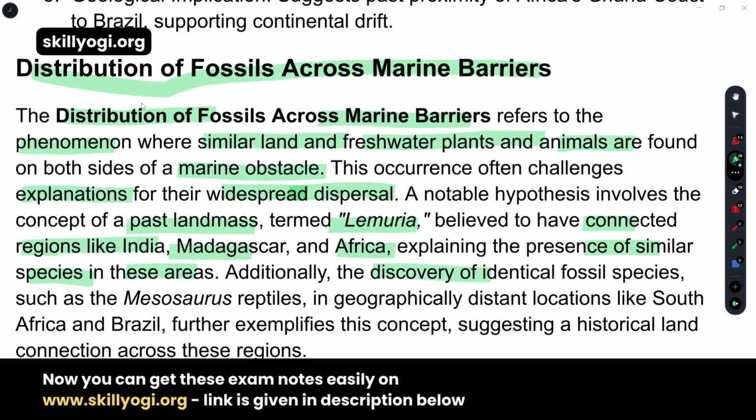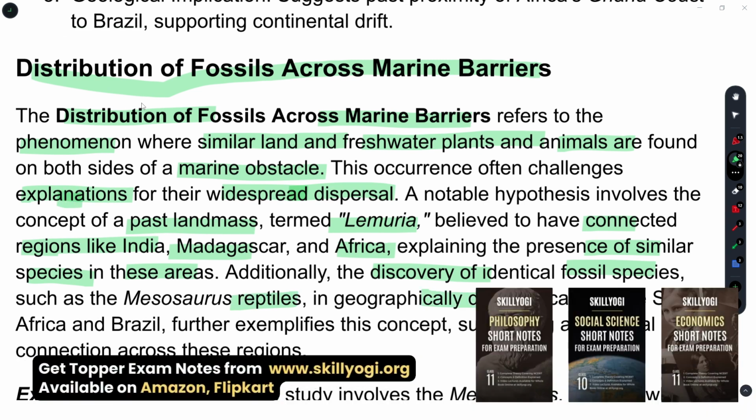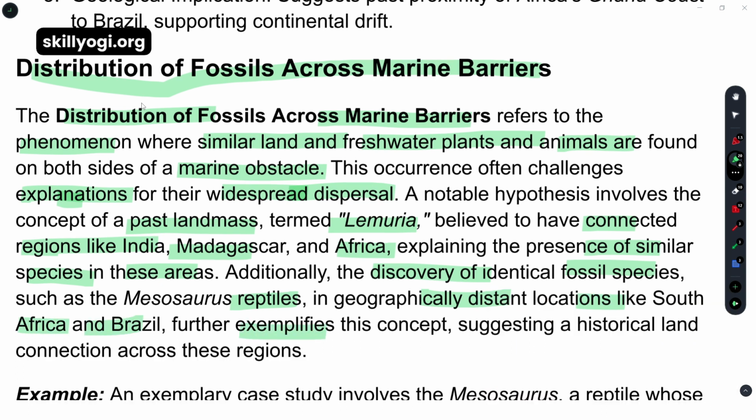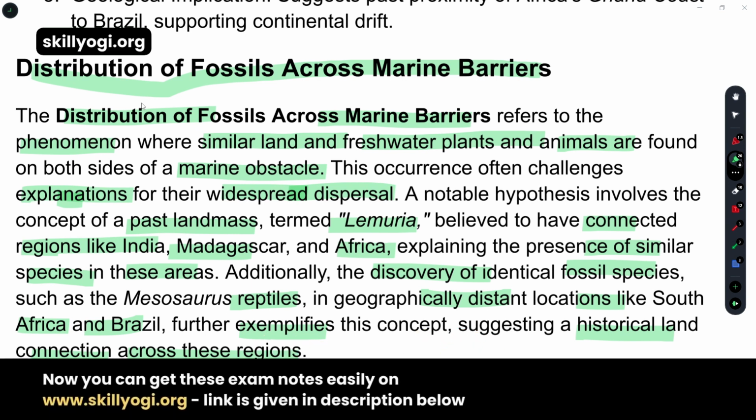Additionally, the discovery of identical fossil species such as reptiles in geographically distant locations like South Africa and Brazil further exemplifies this concept, suggesting a historical land connection across these regions. That means the interpretation that lemurs occur in India, Africa and Madagascar led to the theory of a landmass known as Lemuria, which connects these three land masses.